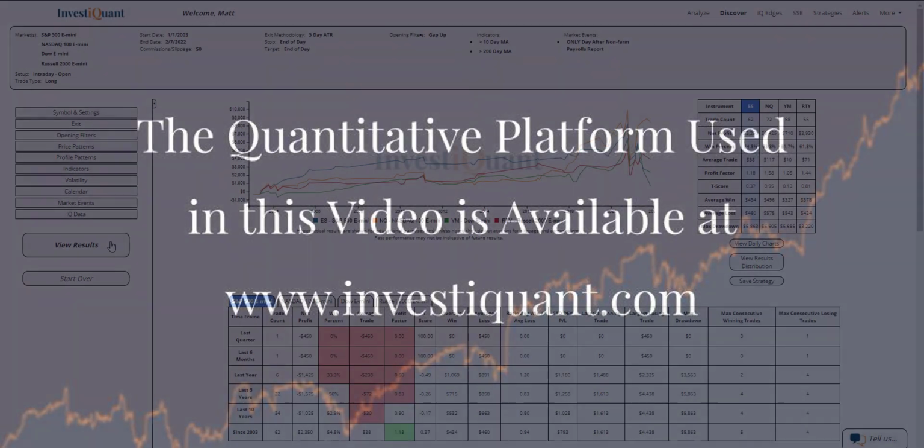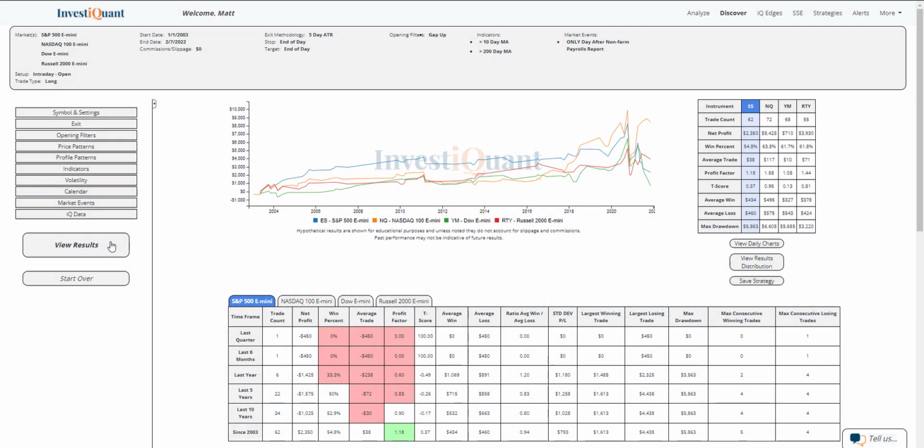All right, here we go. These are the results based upon entering the market long at 9:30 a.m. Eastern Time, exiting at 4:15 p.m. Eastern Time, when you gap up the day after the non-farm payrolls report in a bull market environment. Historically, we've got 62 samples on this day for the S&P, 72 for NASDAQ, 68 for the Dow, 55 for the Russell. Win rates on them all skewed a little bit more towards the upside. S&P the weakest of the group at 55%, the NASDAQ coming in 64%, Dow 62%, Russell 62%.